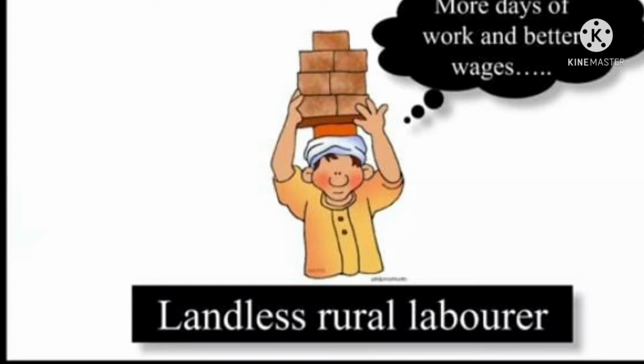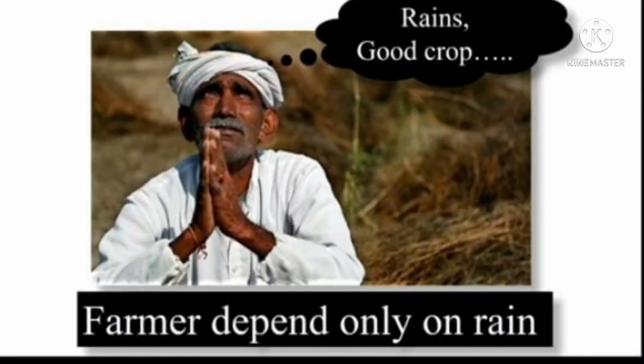This is the development of a landless rural laborer. Here is another farmer. This farmer depends only on rain. He wants the rains to come in time and to get good crops and good profits, to let his family live happily, and to give his children a better education and a better life. This is the farmer's thinking of development.